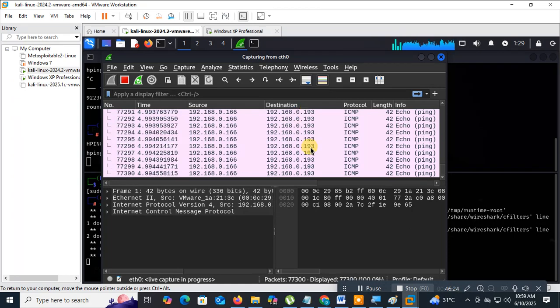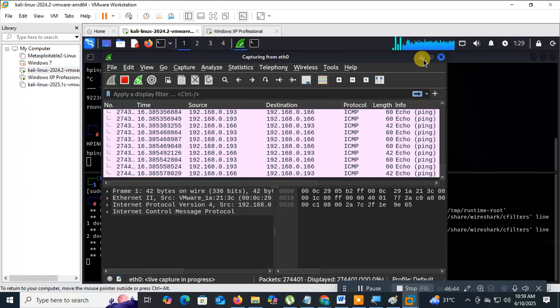So this is the destination computer. See, the destination computer, and the source computer is 166. Only these IP addresses are showing. See this. The source IP address is continuously sending packets to the destination, as we can check in Wireshark.